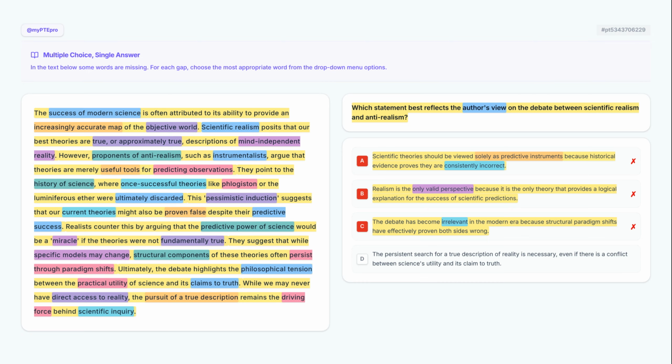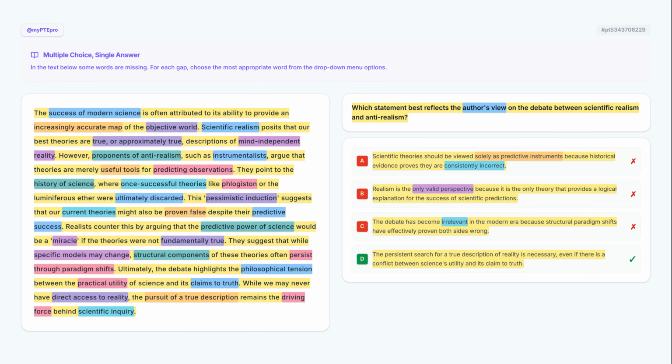Incorrect. The persistent search for a true description of reality is necessary, even if there is a conflict between science's utility and its claim to truth. This statement accurately captures the author's concluding thought that the pursuit of a true description remains essential. It acknowledges the philosophical tension between practical utility and claims to truth, while maintaining that this search for reality is the fundamental driving force behind all scientific work.